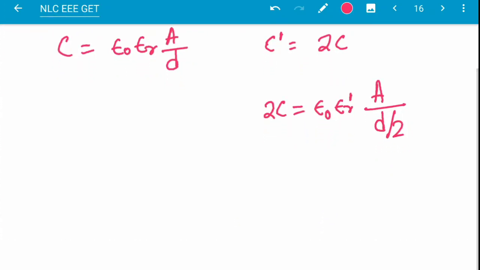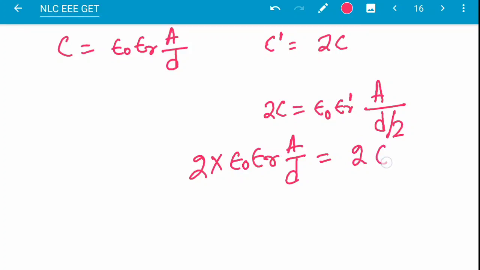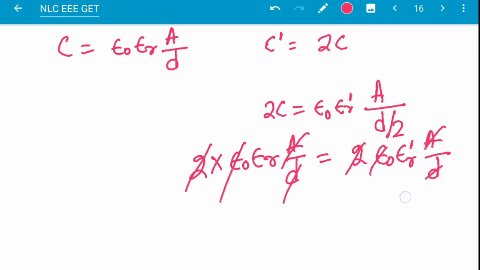So what is 2C? 2C is 2 into epsilon naught epsilon r A by D. And this is 2 into epsilon naught epsilon r prime A by D. If we cancel the 2, epsilon naught, A and D, everything, then there will be epsilon r prime equal to epsilon r.